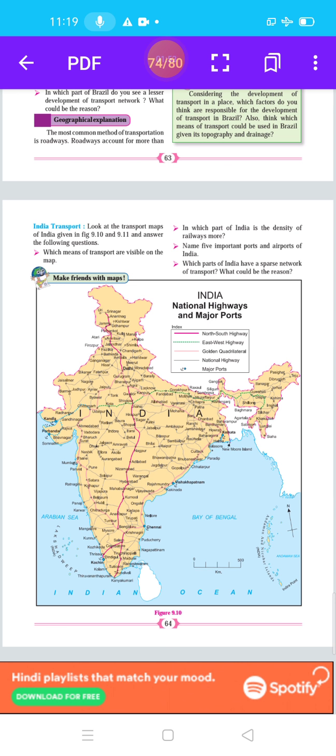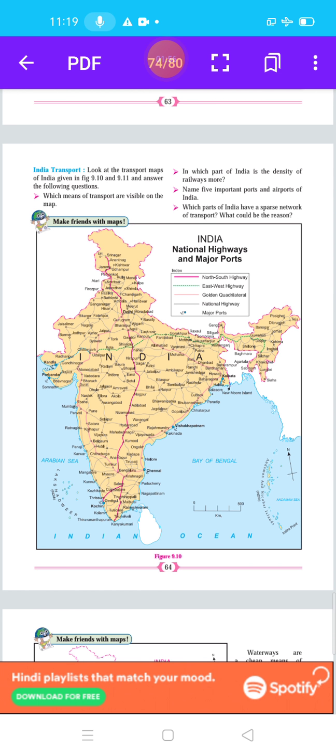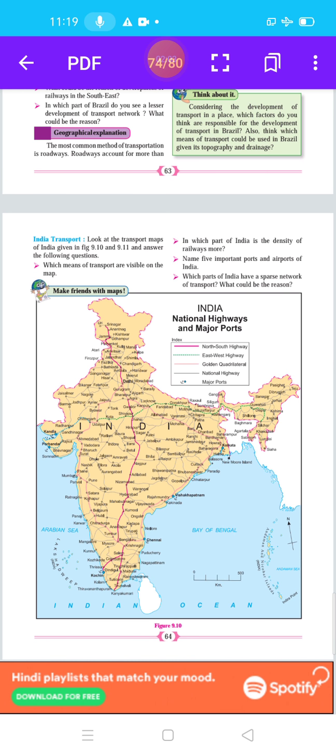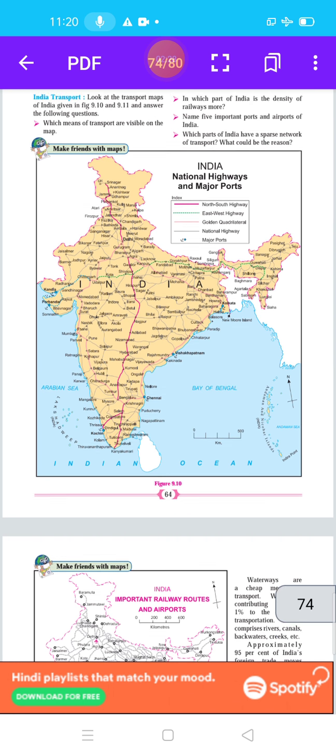Then the next question is, name 5 important ports and airports of India. Here student, the answer of this question is in figure 9.10. Ports: Mumbai, Visakhapatnam, Haldia, Chennai and Kandla. Then airports: Delhi, Mumbai, Bengaluru, Chennai and Kolkata.